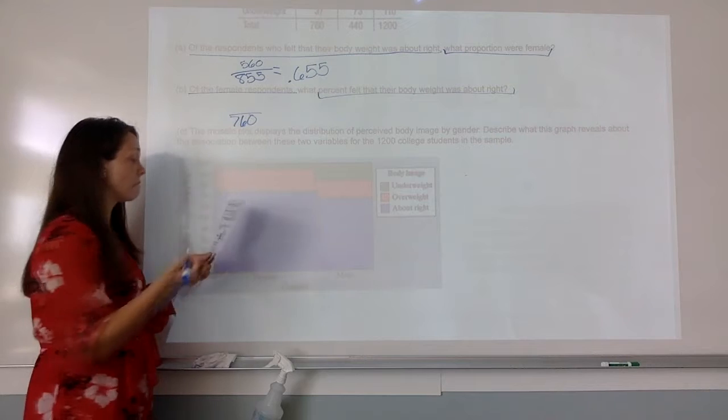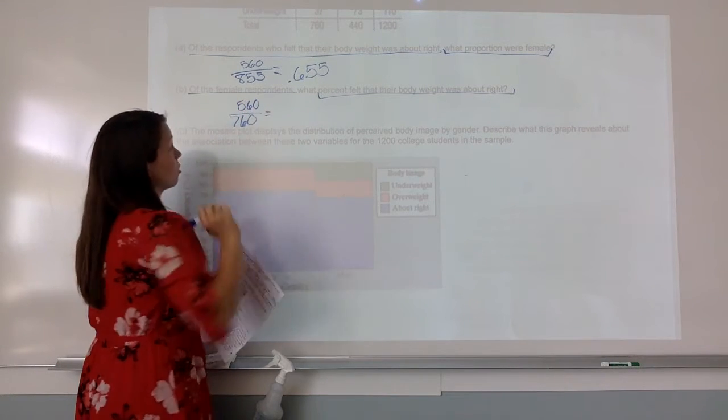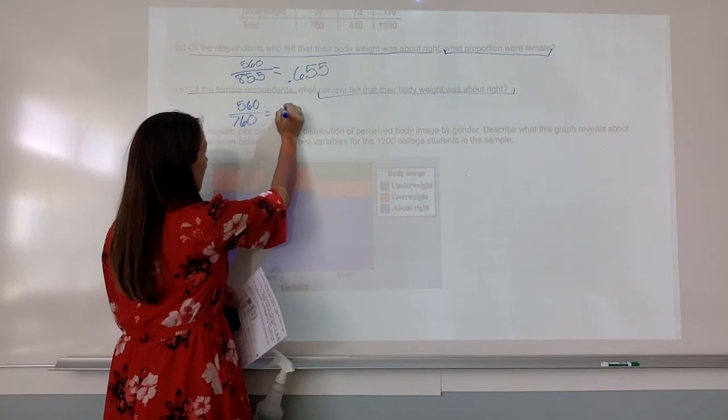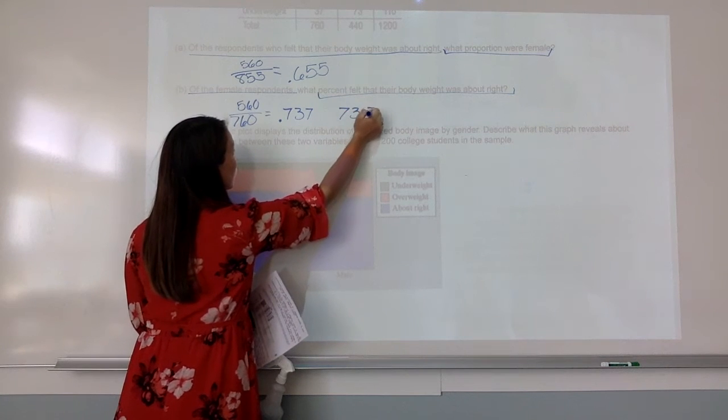So out of that, 560 females, out of the total of 760, said they felt their body image was just right. That gives you a decimal of 0.737, or a percentage of 73.7%.